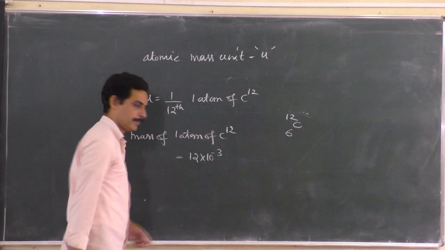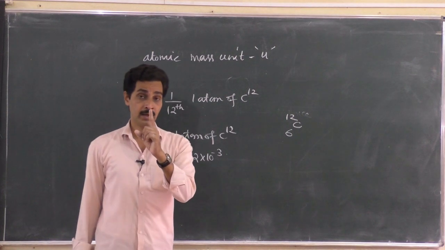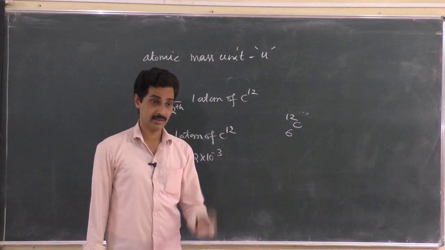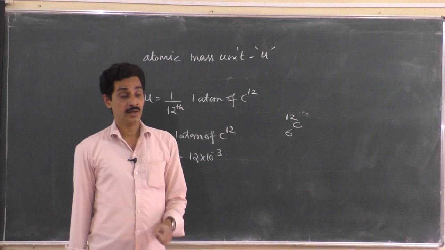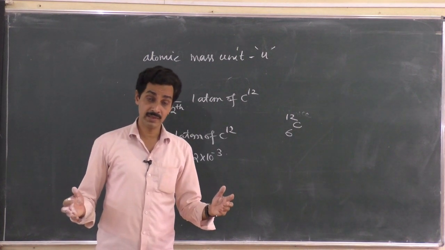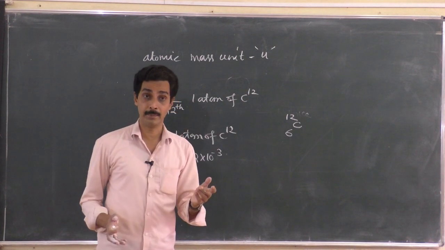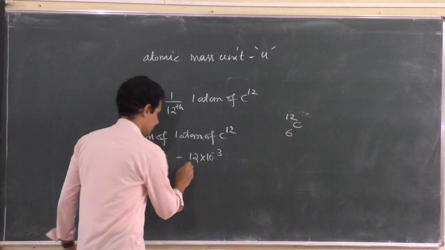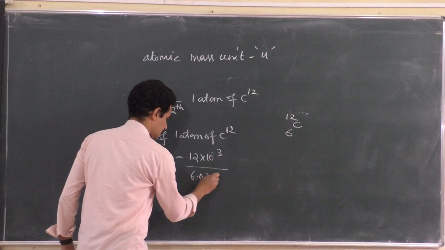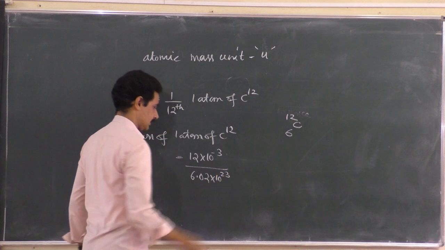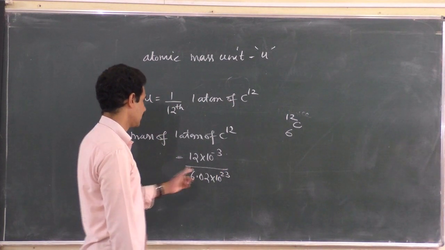12 gram is the mass of 1 mole of carbon atoms, that is 6.02 into 10 to the power 23. So 6.02 into 10 to the power 23 atoms weigh 12 gram. Then what is the mass of 1 atom? Divide by 6.02 into 10 to the power 23 atoms. That is the mass of 1 carbon-12 atom.